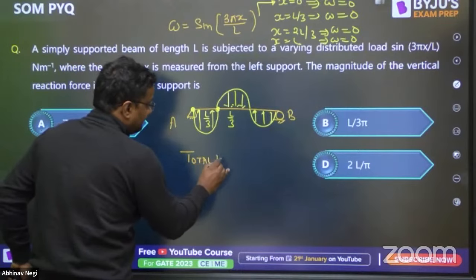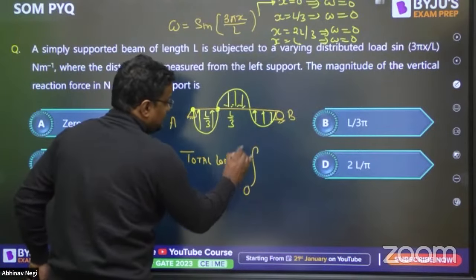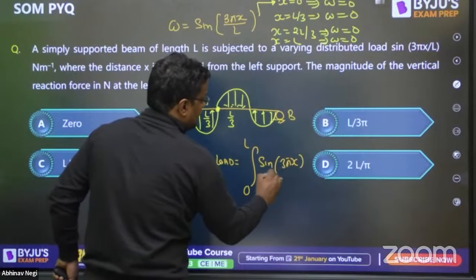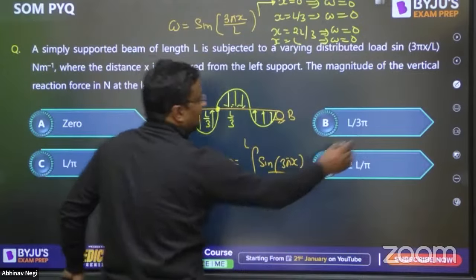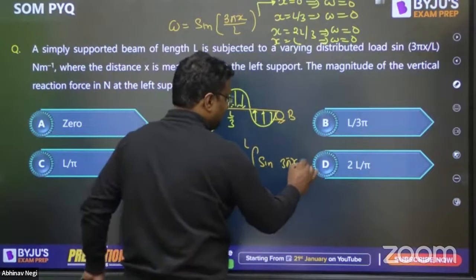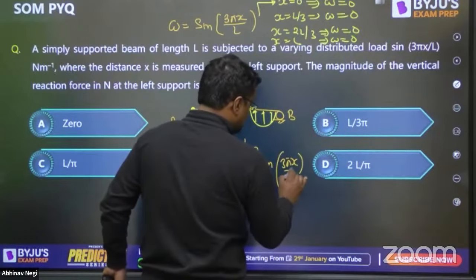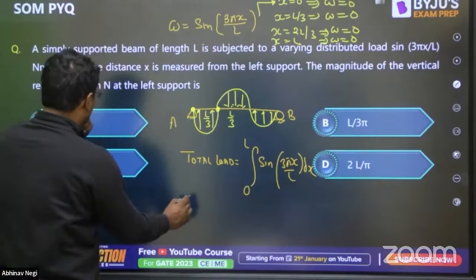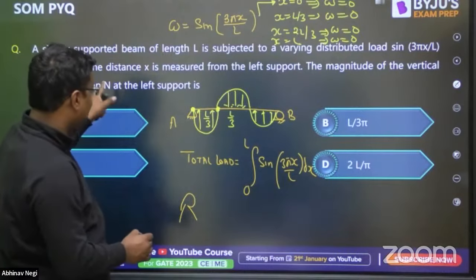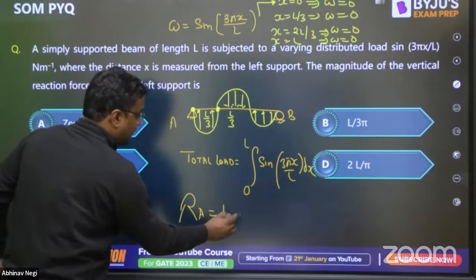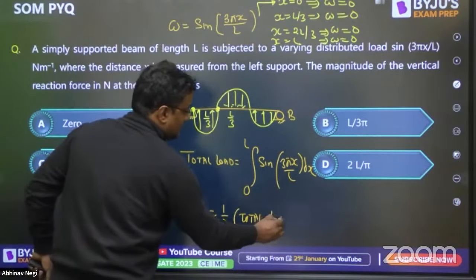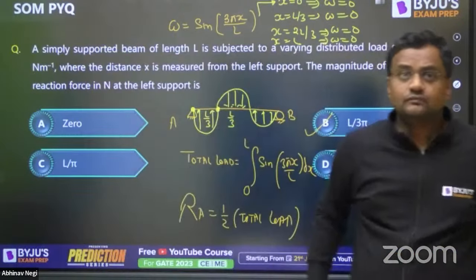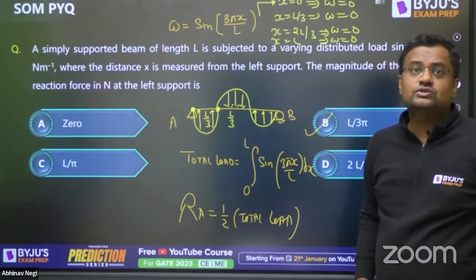Total load is area. Area is the integral from 0 to L of the function sin 3 pi x by L in dx. L is inside this only. So this is the total load, and since it is a symmetrical function, the reaction at the left support RA is equal to half of total load, as it is symmetrical. So I guess it will be L by 3 pi. Please check, everyone. Have you got it? I used the shortcut. Okay.